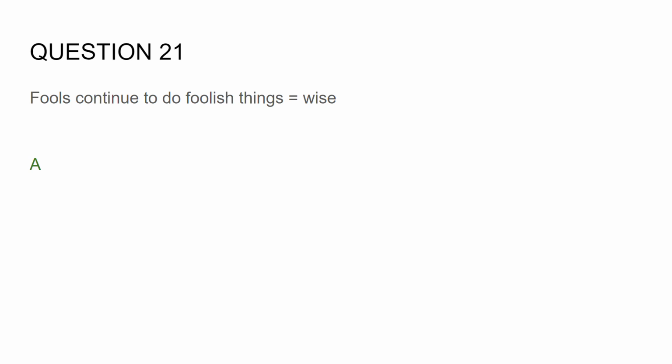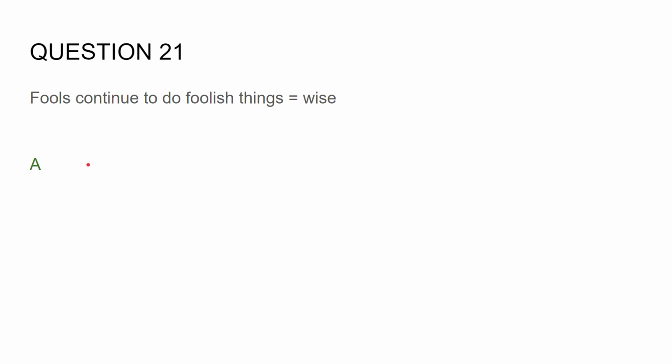So this is a proverb or a quote from William Blake. In these situations, the best thing to do is to kind of rewrite it in your own head. So the quote says, if the fool would persist in his folly, he would become wise. So in other words, if fools continue to do the foolish things, they will become wise. Which means that the answer option is A.